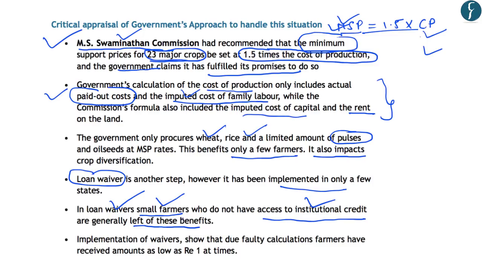Further, regarding the implementation of loan waivers, there have been faulty calculations for the farmers at times, and many of the farmers have received amounts as low as rupee 1. So these are the few steps that have been taken by the government of India in handling the farm debt. However, these steps have their own limitations, and much more needs to be done to improve this situation. So this highlights the critical appraisal of the government's approach towards handling the farm debt.